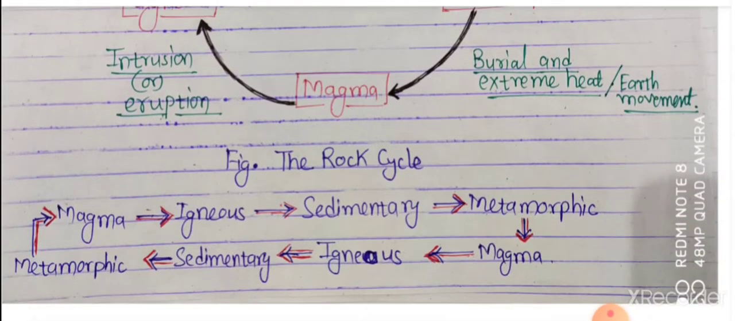In the form of a flow chart we can represent it like this. We will go from left to right, then right to left, a continuous cycle as shown in the flow chart. Magma to igneous rock, igneous to sedimentary rock, sedimentary to metamorphic, then metamorphic to magma again, then igneous, sedimentary, metamorphic, and then magma. So this is the rock cycle process.